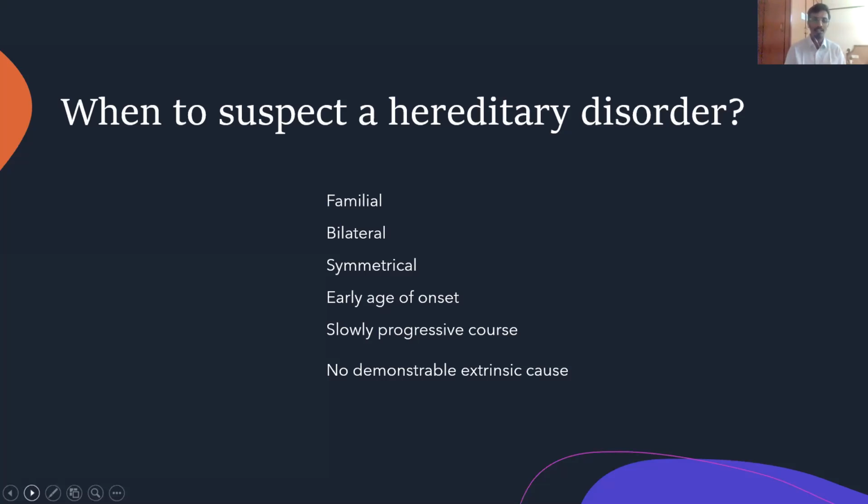Then they have an earlier age of onset, as opposed to the other macular disorders or old age degenerative changes which occur later on. These are earlier in onset. They usually have a slow progression. They are not like a retinal detachment or these complications which happen as a sudden loss of vision. And usually you do not find an extrinsic cause for these patients.